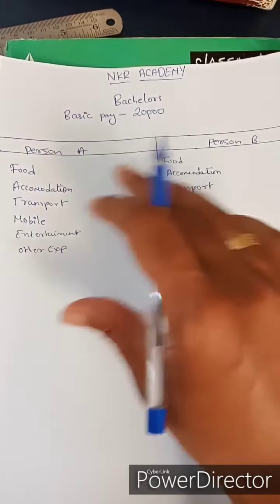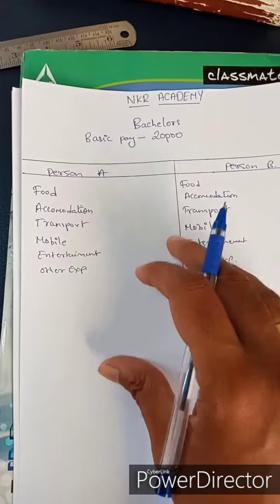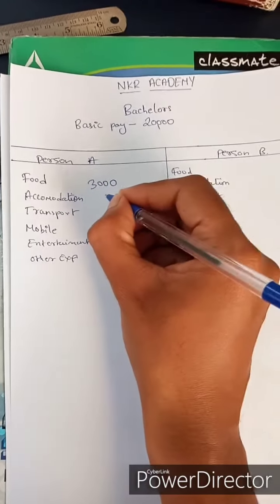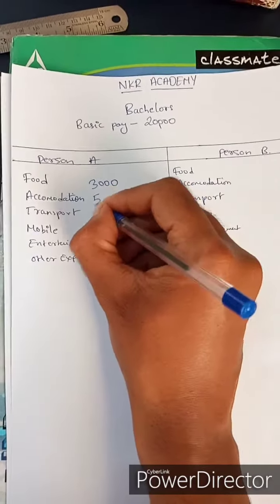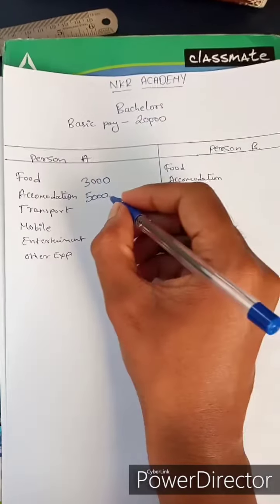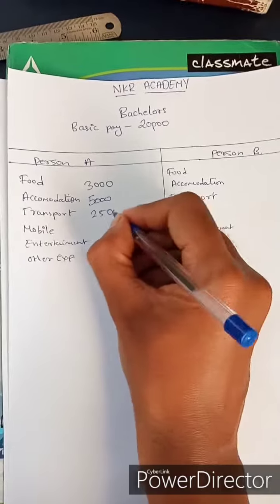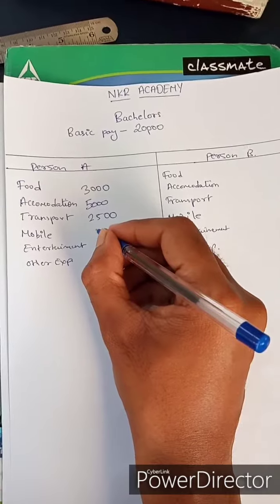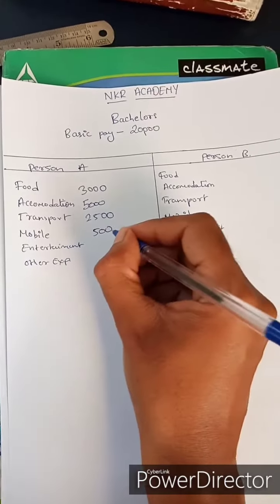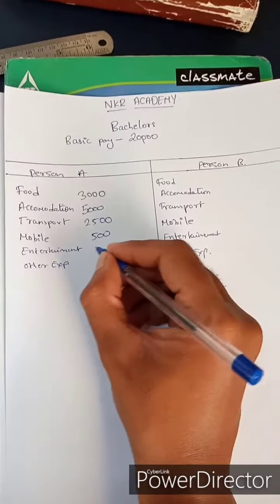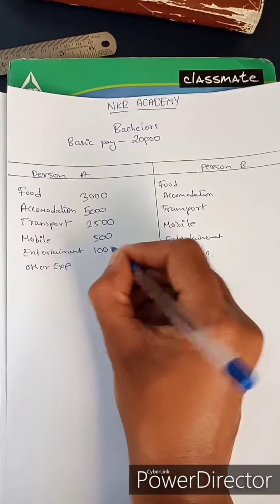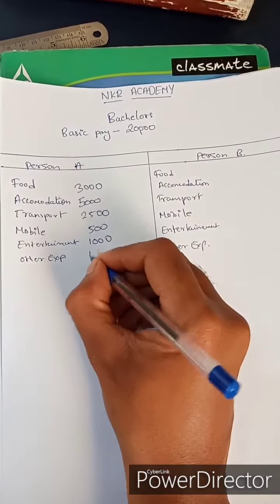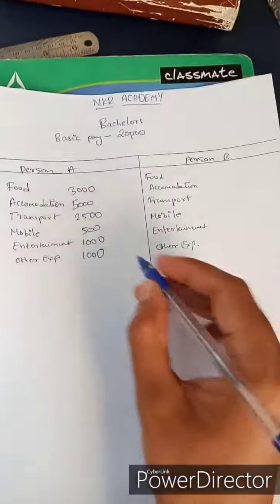First, in the case of person A: for food he's spending 3,000, for accommodation he's spending 5,000, and for transportation he's spending 2,500. Mobile recharge and any other expenses, he's spending 500 rupees. Entertainment expenses we can keep at 1,000 rupees, and other miscellaneous expenses for the month will be 1,000 rupees. That's enough.